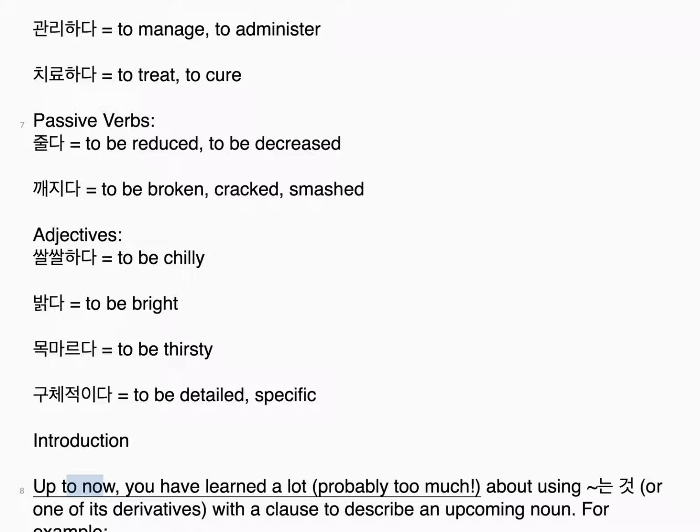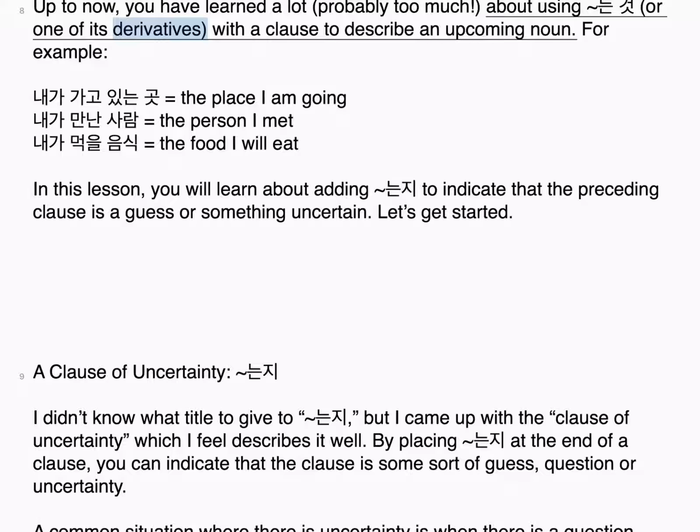Introduction. Up to now, you have learned a lot, probably too much, about using 는 것 or one of its derivatives with a clause to describe an upcoming noun. For example, 내가 가고 있는 곳, the place I am going, 내가 만난 사람, the person I met, 내가 먹을 음식, the food I will eat. In this lesson, you will learn about adding 는지 to indicate that the preceding clause is a guess or something uncertain. Let's get started.